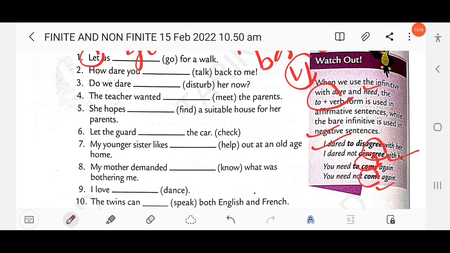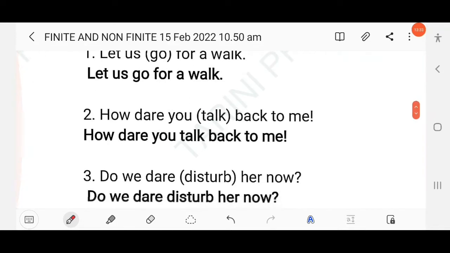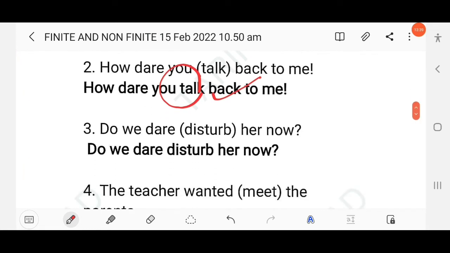So here, how dare you, right? The answer: how dare you talk back. Don't write "to talk back". Okay. Then next: do you dare disturb her now? Don't write to plus infinitive. So here the bare infinitive will be used.